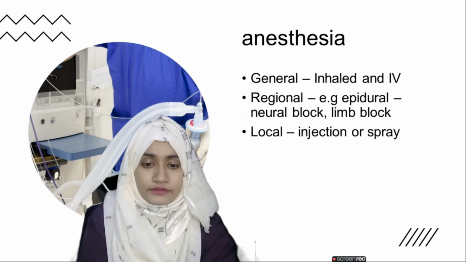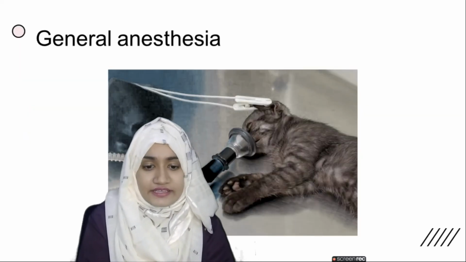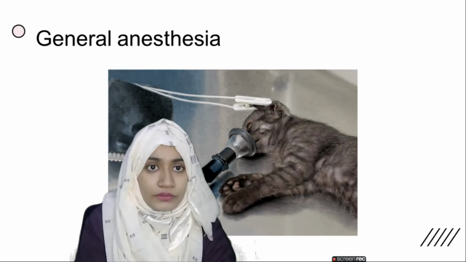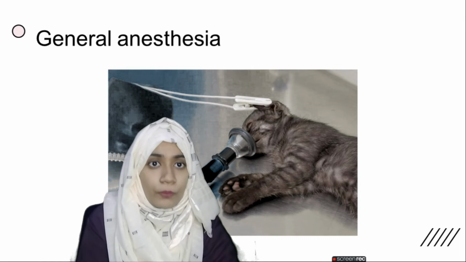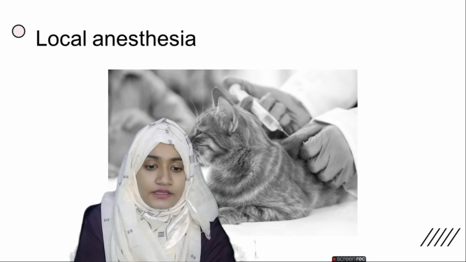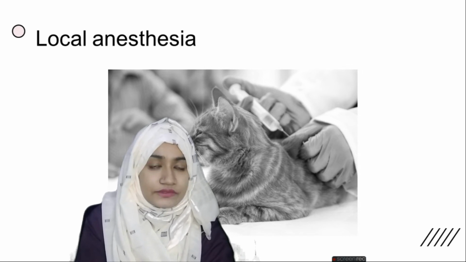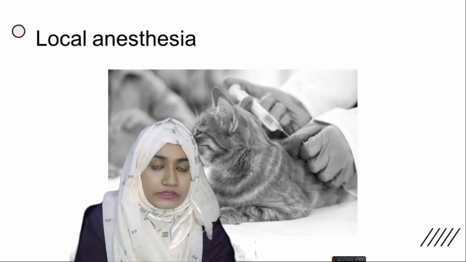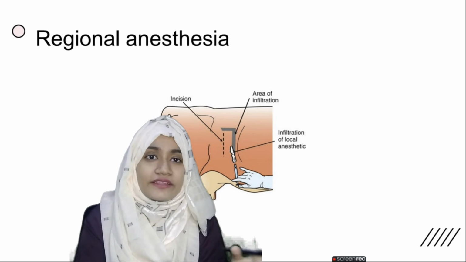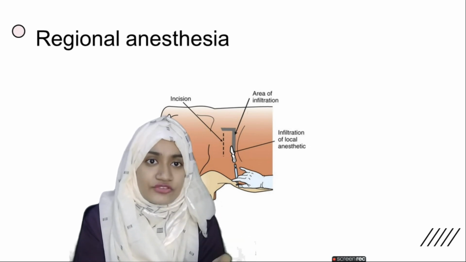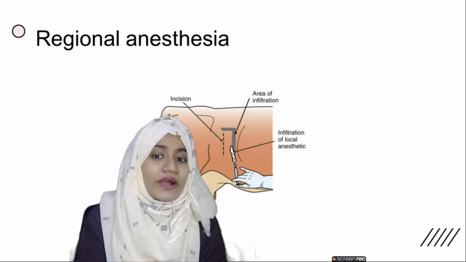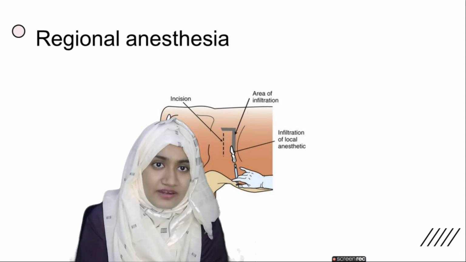So moving forward, general anesthesia, you can see the cat is having the general anesthesia. Its whole body is quite normal, its whole body is just having no pain sensation at all. Moving forward, this is a local anesthesia, having no pain or sensation in a local or particular area. And the regional anesthesia, if you have to make an incision on the abdomen, we will provide the regional anesthesia particular to the region, right? When the animals have a cesarean section, C-section, we most commonly provide the regional anesthesia to those animals.